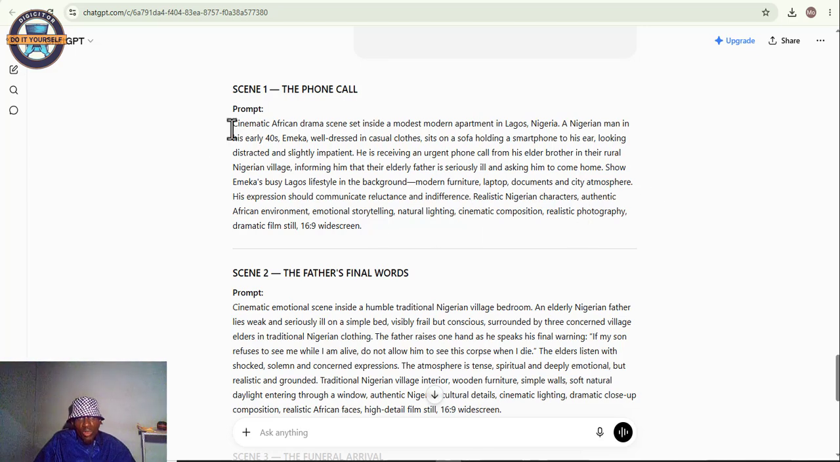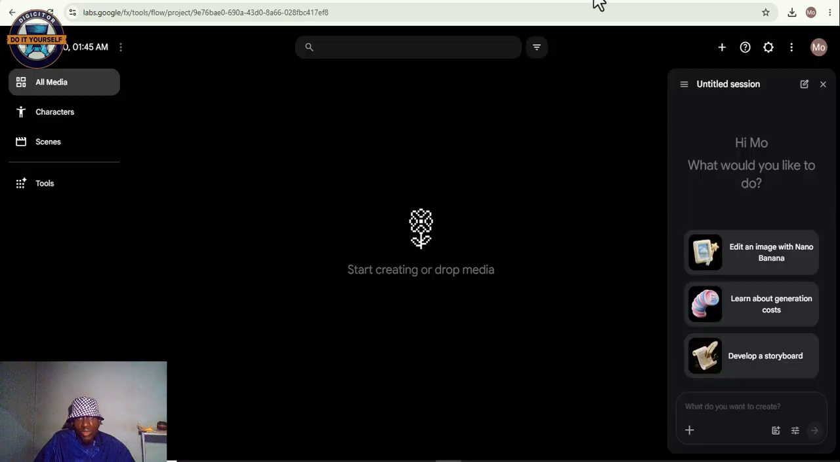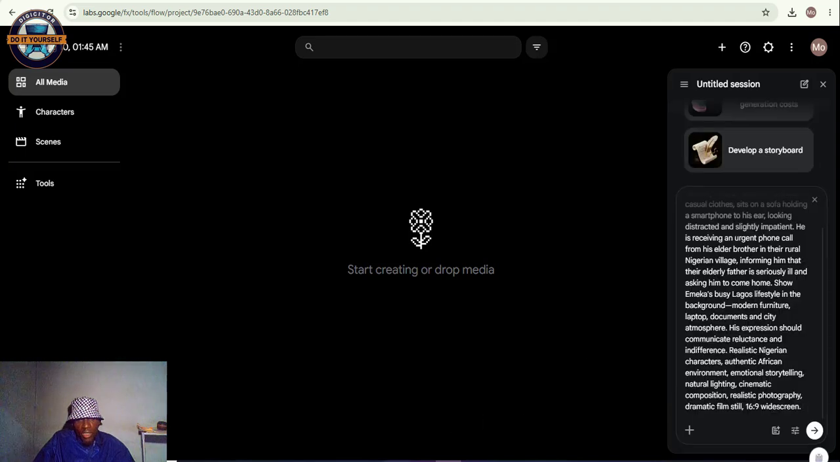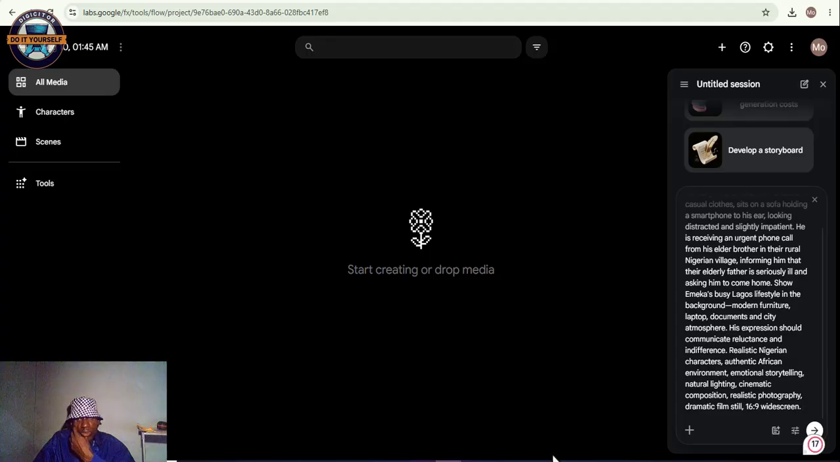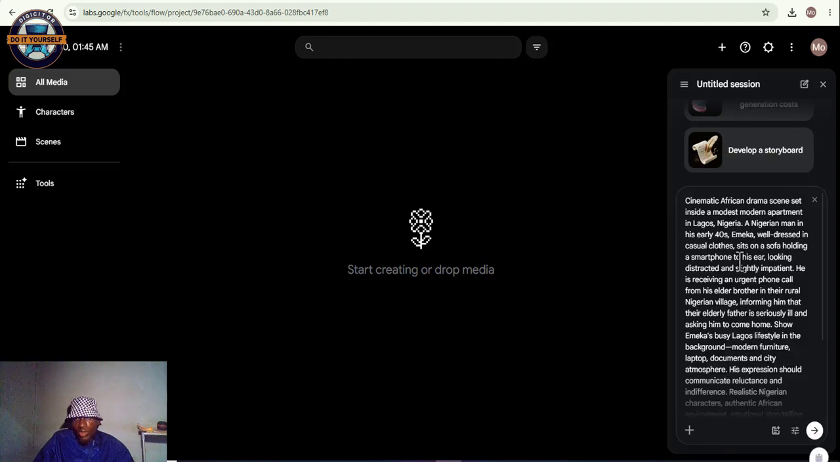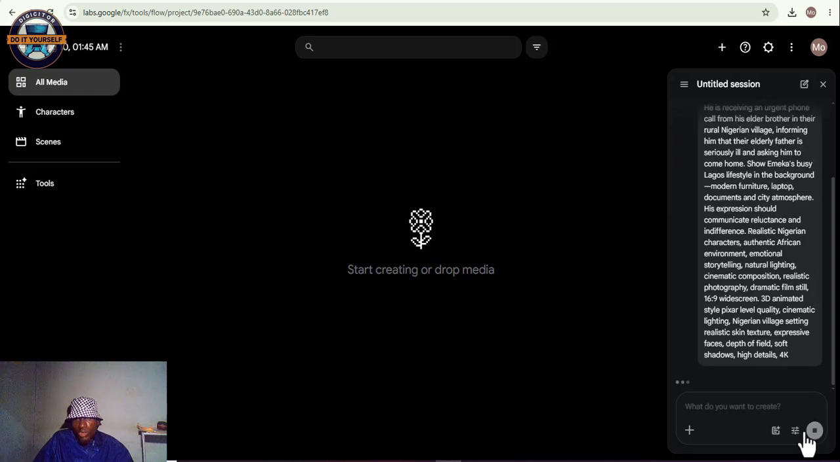So we're going to copy this, take it over to Google Lab, paste it here. Then we go back to our prompt, get back to Google Lab, and then paste it under here. So now we're going to see how the image should generate. First of all we just have to click this plus sign here.